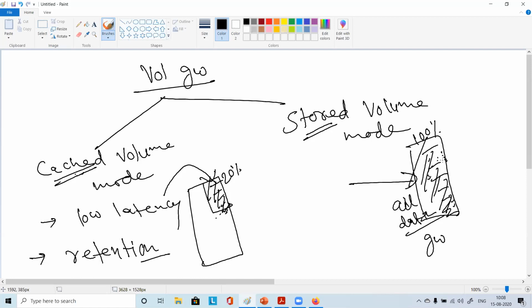Secured, can we say? You mean to say like you are getting redundancy? Yeah, kind of redundancy.